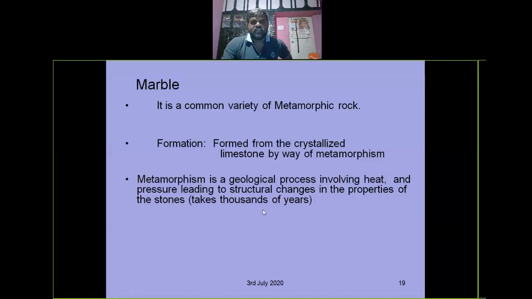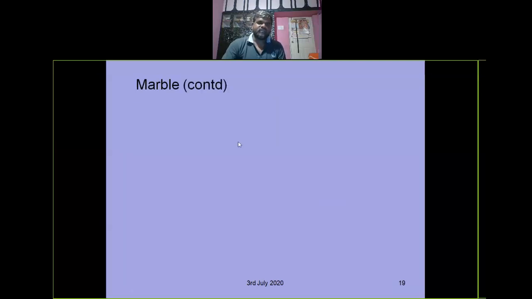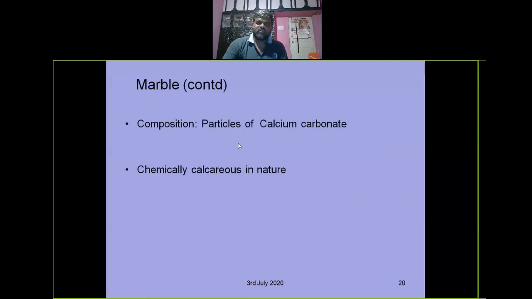It takes 1,000 years, whereas igneous rocks are formed at the same point only, the original point. Metamorphic rocks are rocks which are exposed to geological weathering conditions, and the structural and molecular properties of the rock can change, and it will be formed as marble, right? Composition: marbles have calcium carbonate, so chemically they are calcareous in nature. Calcareous means it has calcium content in it, whereas granite has siliceous content, meaning silica is in it, right?